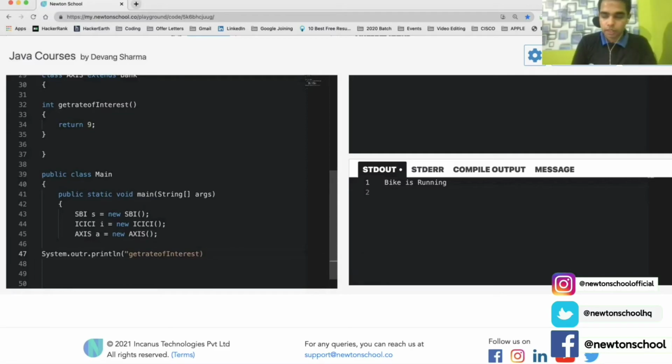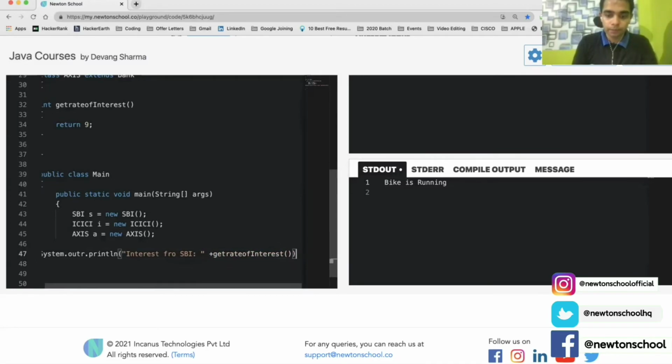Interest for SBI, and we're going to get it via the getRateOfInterest method.